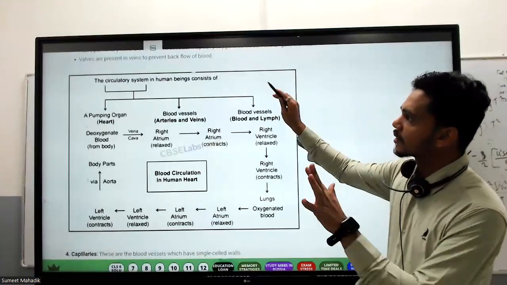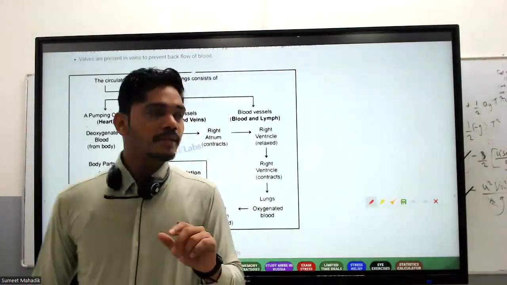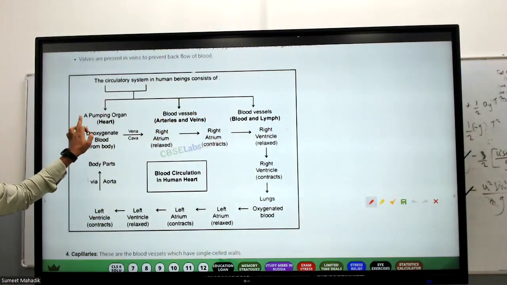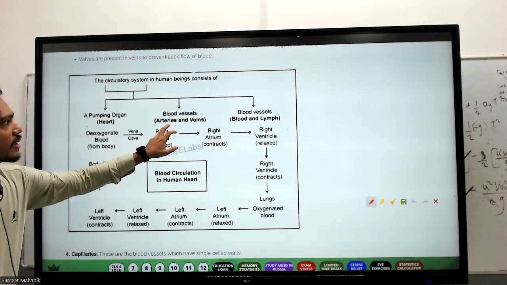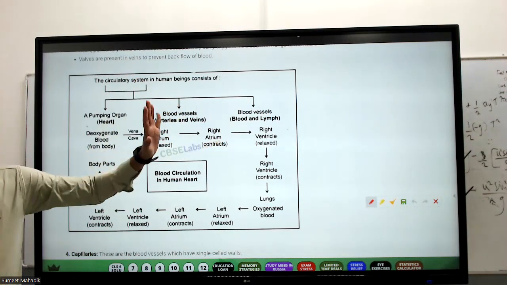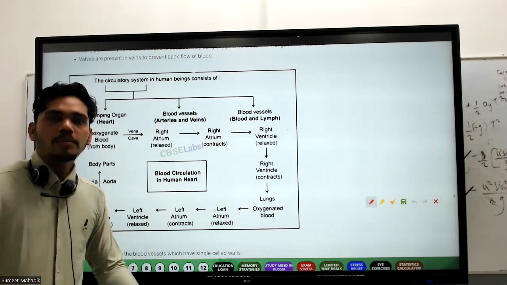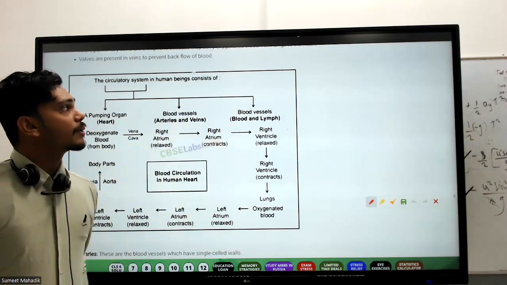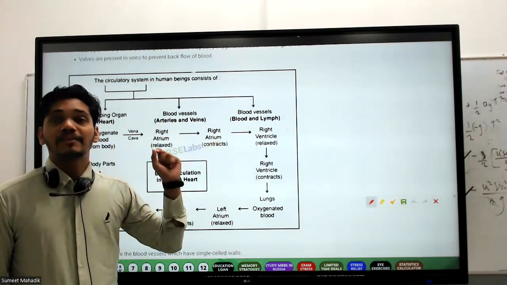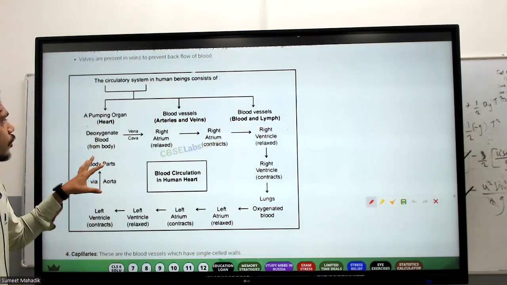Now, our circulatory system is like this. So it consists of what? The circulatory system begins with a pumping organ, the heart. We have blood vessels, arteries and veins. And these arteries go to the capillaries. From the capillaries again they rejoin to form a vein. Then there is blood and lymph. Blood has everything. Lymph is devoid of the RBCs, but it has WBCs. So what is going to happen here?